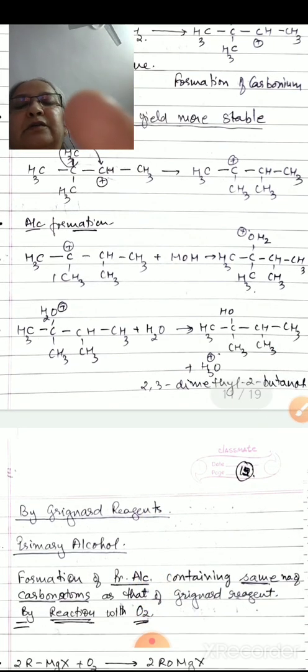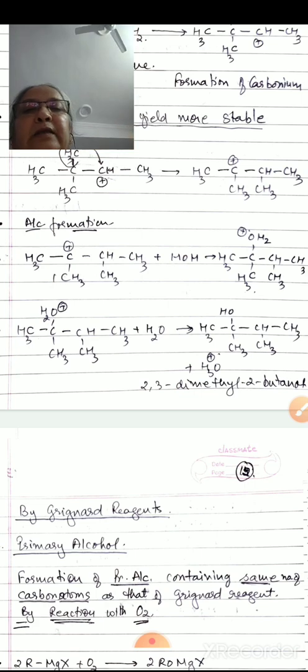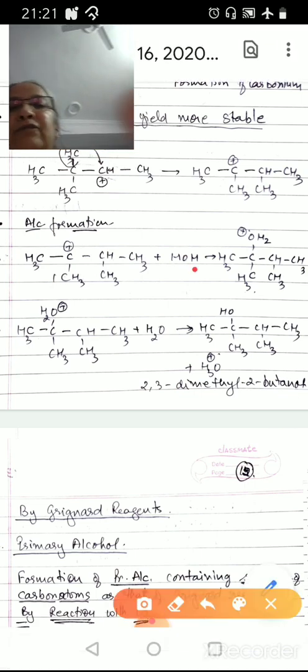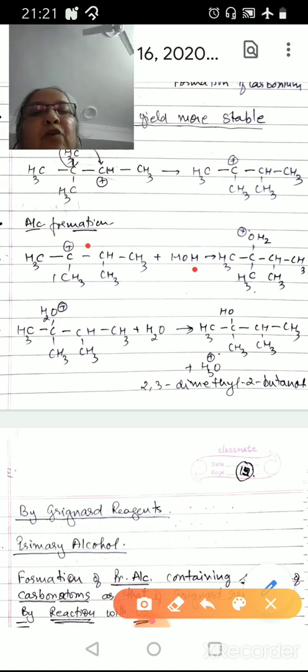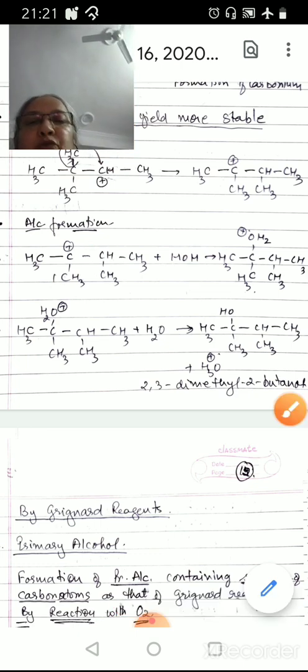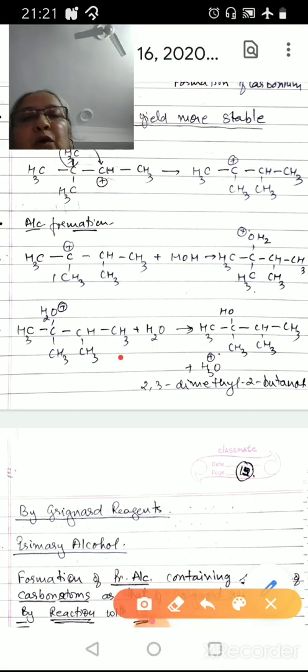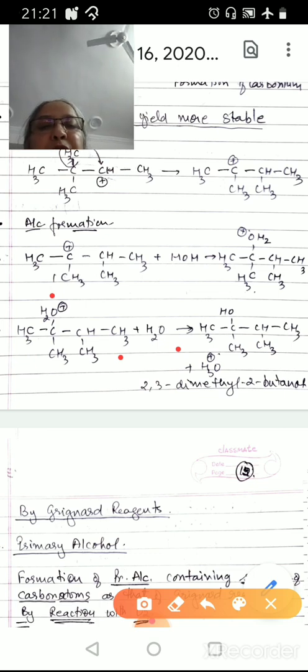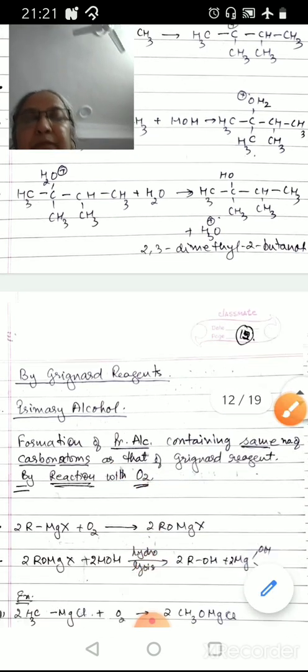After this tertiary carbonium ion formation, it reacts with a water molecule. The water molecule attaches itself to the positive carbon atom and forms an oxonium ion. Then this oxonium ion reacts with another water molecule, and this water molecule extracts one hydrogen atom from the oxonium ion, and tertiary alcohol is produced along with hydronium ion.